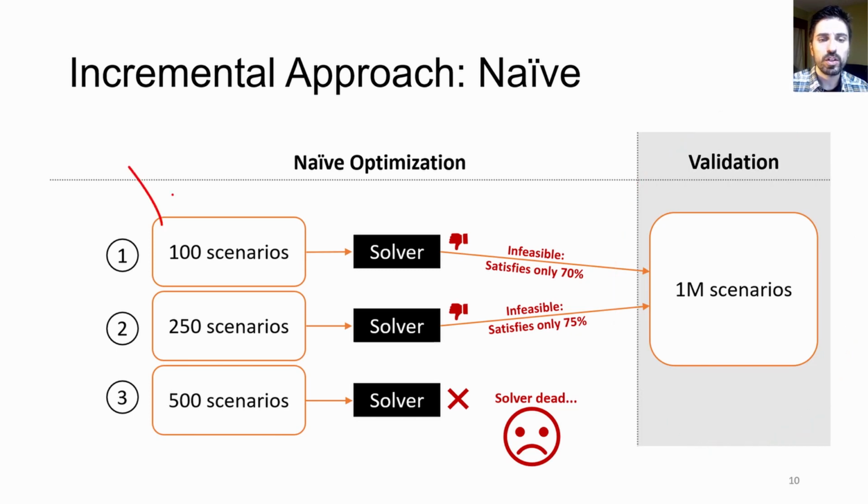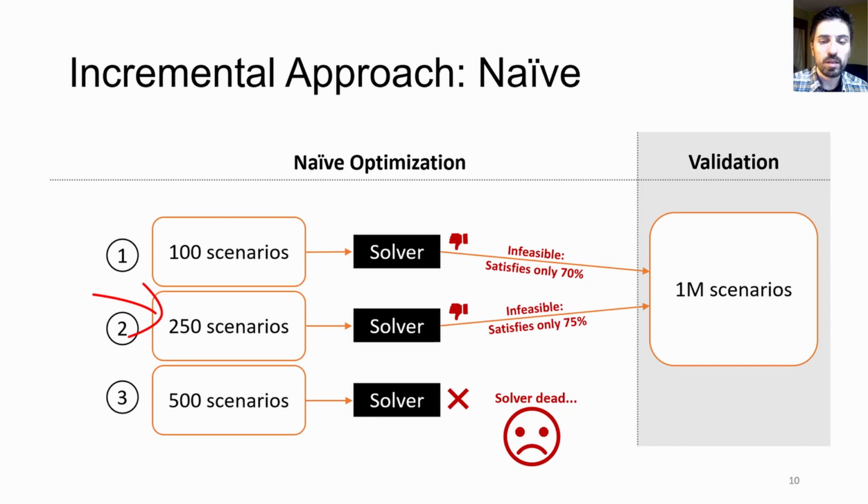This algorithm starts with some small number of scenarios m, solves the corresponding DILP and checks feasibility on the validation set. If the solution is infeasible, for instance, it only satisfies 70% of the validation scenarios, the algorithm increases m and tries again. The advantage of this approach is that we have a chance to keep the number of scenarios used in the optimization phase low. We only increment m up to the point when solutions become feasible. But as you have probably guessed, since we call this algorithm naive, this approach has major drawbacks.